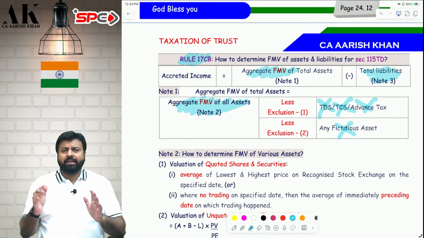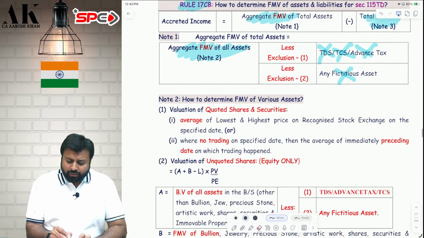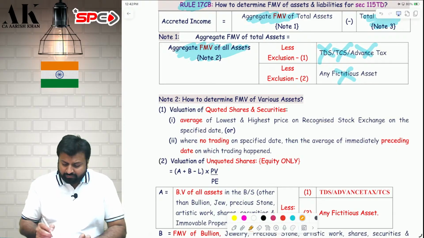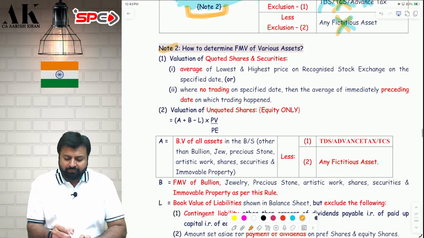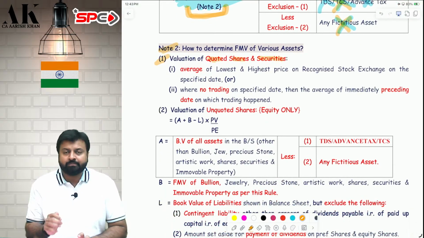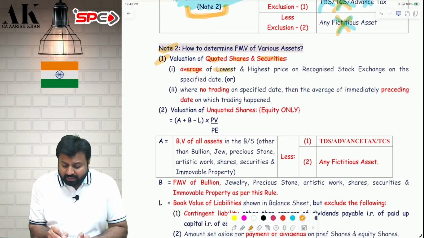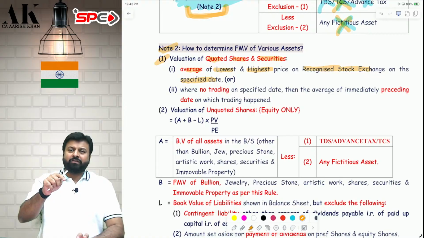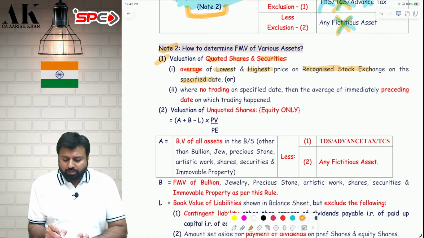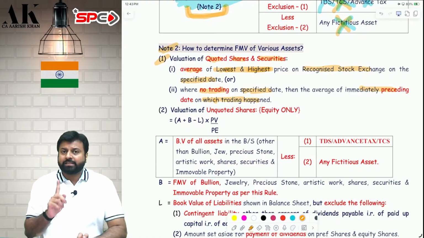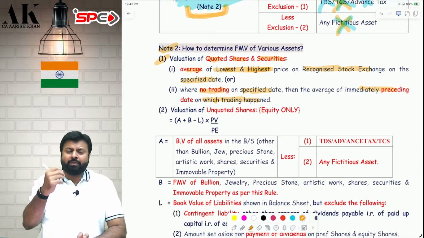In liability, I will talk about that later. Now, assets. You have to take all assets except these two. All assets are also categorized into multiple parts. First, let's talk about quoted shares and securities: quoted equity shares, quoted preference shares, quoted securities, debentures, bonds, etc. You have to take the average of the lowest and highest price on the recognized stock exchange on the specified date. Specified date means the date on which the trust ceases to be a trust. If there is no trading on the specified date, then you have to take the average on the preceding date. This is for quoted equity shares, quoted preference shares, bonds, debentures, everything.